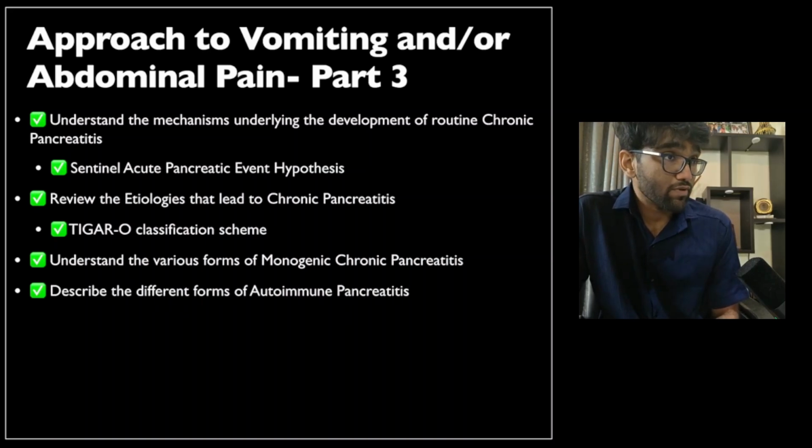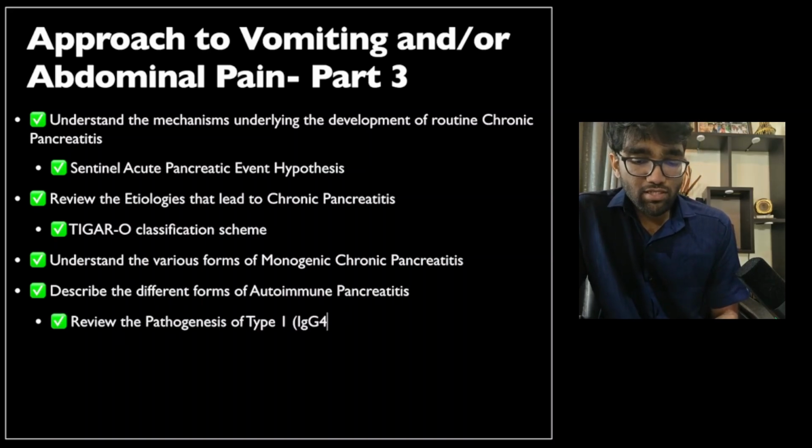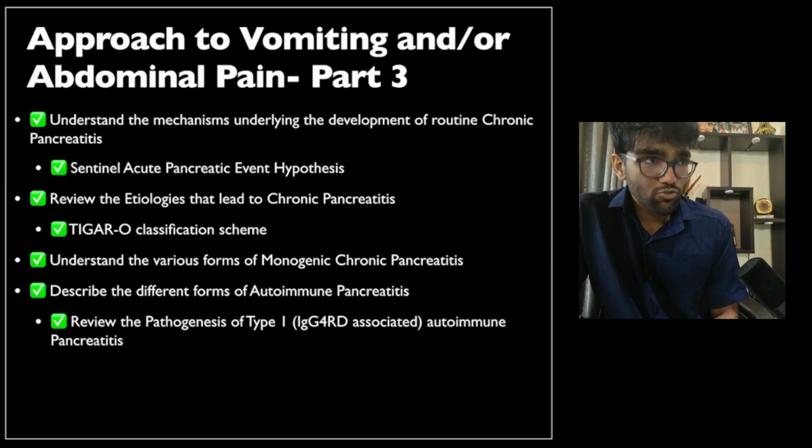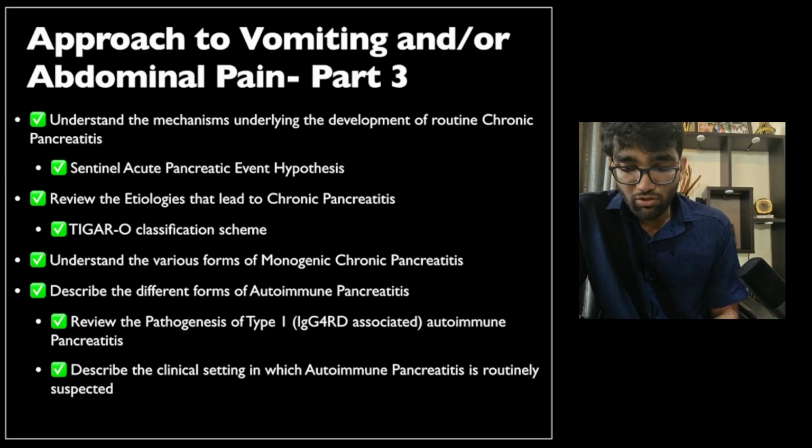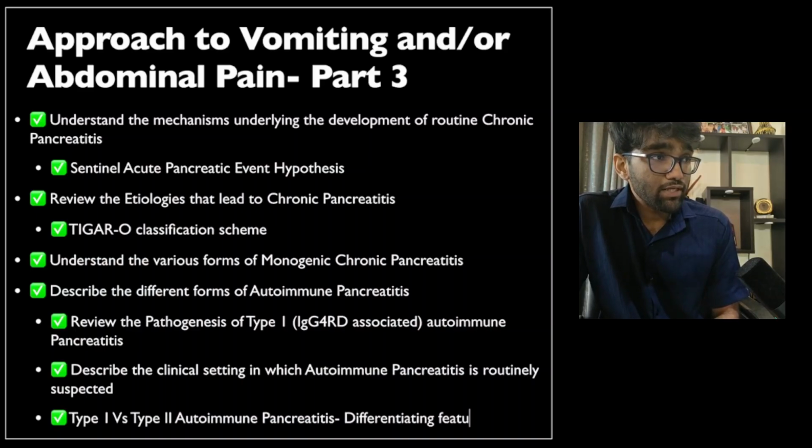We've talked about the different forms of acute pancreatitis, understood the pathogenesis of type 1 autoimmune pancreatitis at a superficial level, and we've described the clinical settings in which this autoimmune pancreatitis is to be suspected routinely. We've also differentiated between type 1 and type 2 autoimmune pancreatitis at a clinical level. We'll talk about histopathological differentiation in the third screencast of this subseries on an approach to